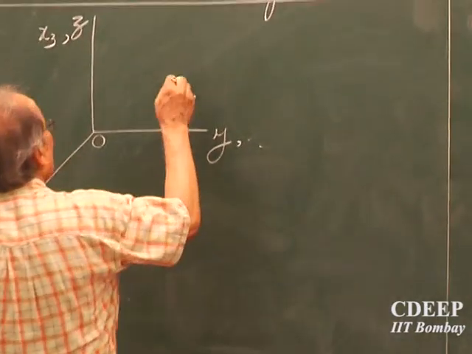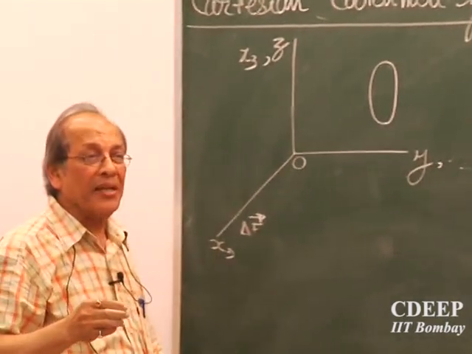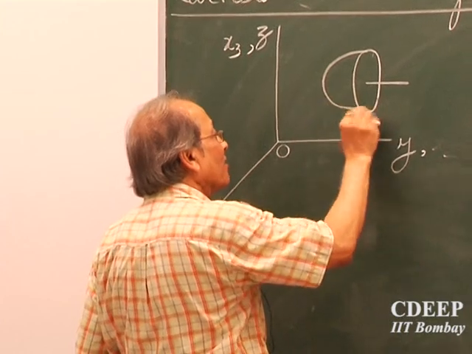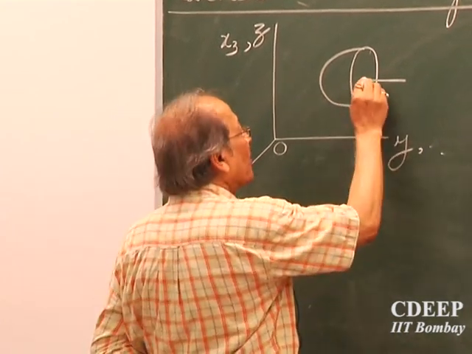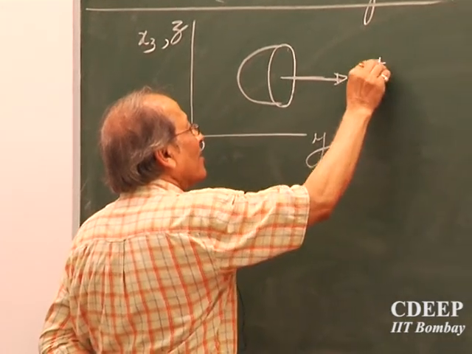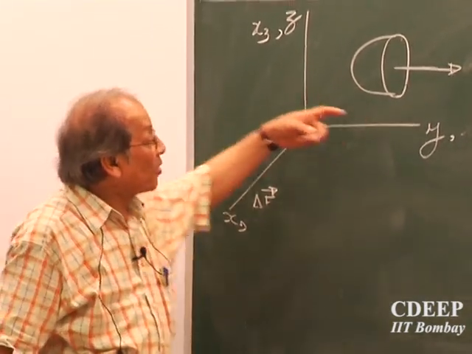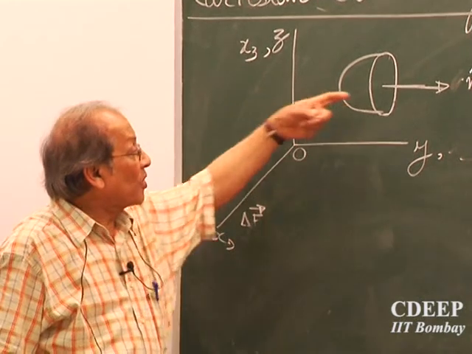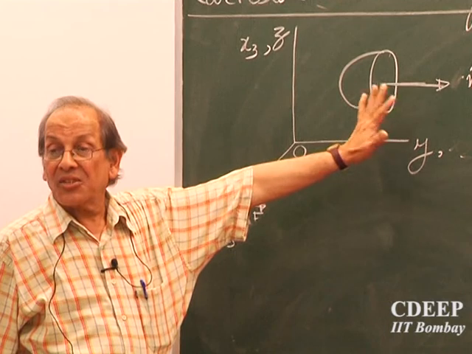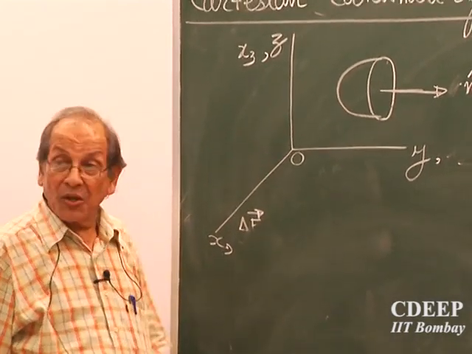To the same point, I am cutting through a plane in such a way that the outward normal, that means my body is like this, this is the positive unit normal, in the positive y direction. So this is a positive y plane. The first one was a positive x plane. So now it is a positive y plane.